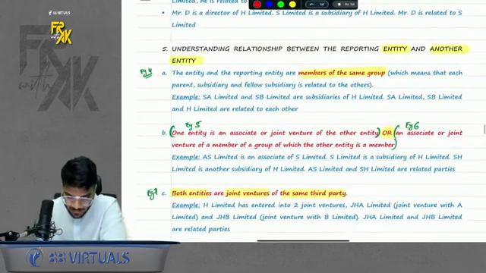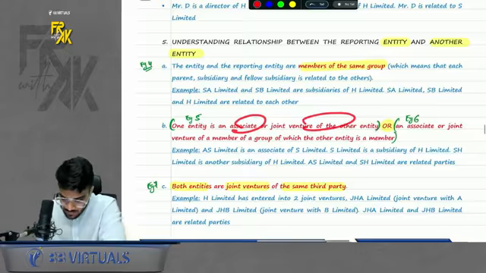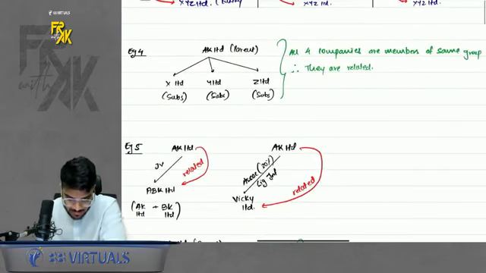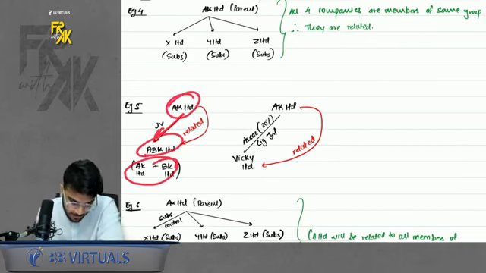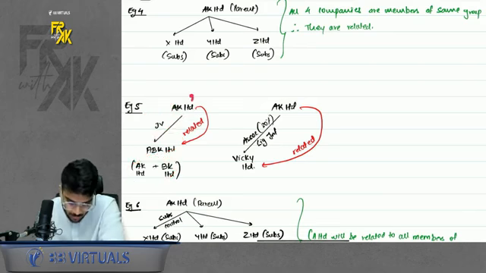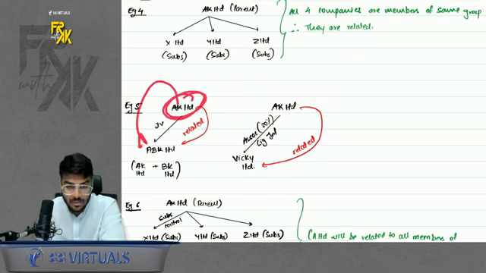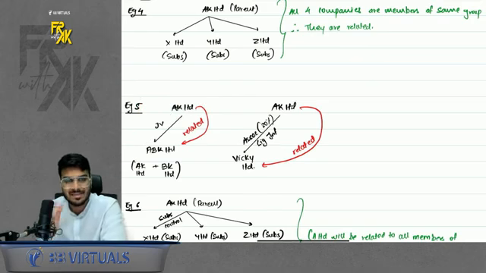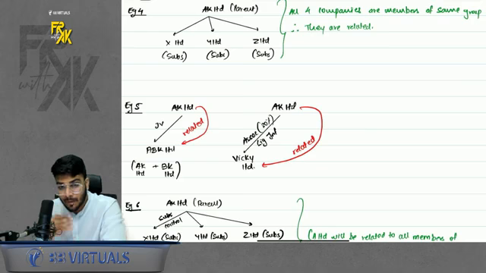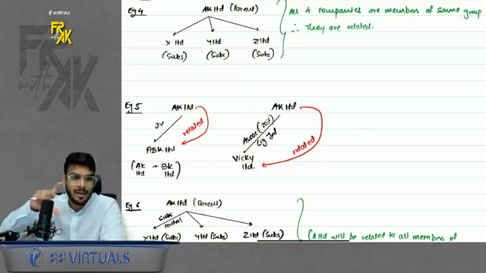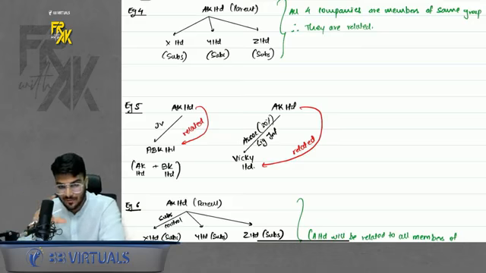Next, one entity is an associate or joint venture of the other entity. What is the meaning of this? Let's say AK and BK entered a joint venture ABK. So AK will be related to ABK. Simple. That means you as a party will be related to the joint venture company, because in a joint venture we form a separate legal entity. Also, if you have an associate, you and that associate will be related. Again, when I'm telling you the relationships, you will start feeling that everyone is related. Wait for my exclusive hints which I will give you.